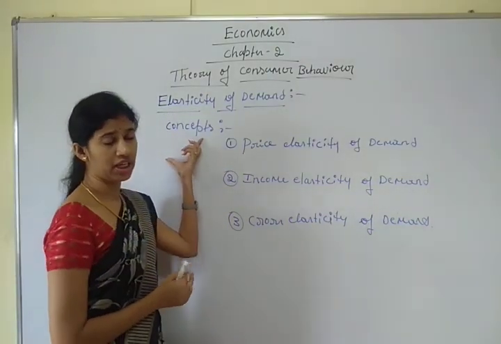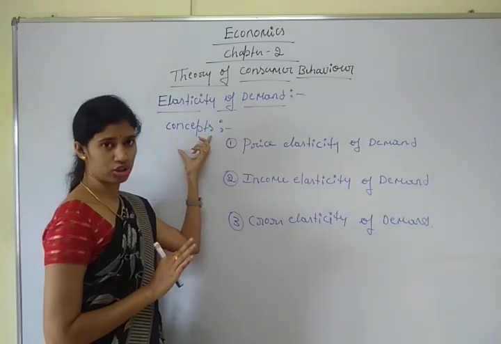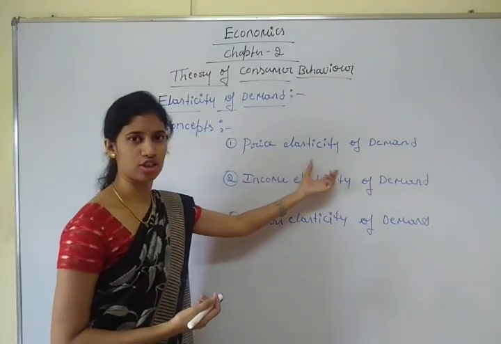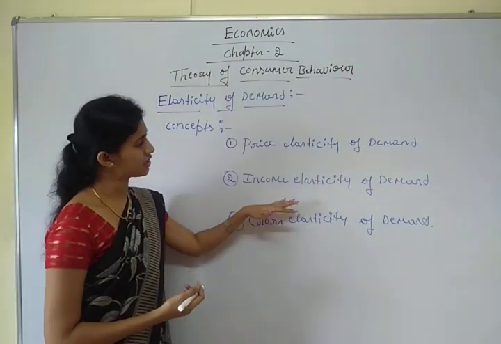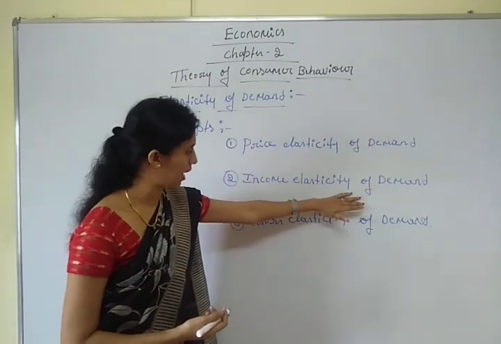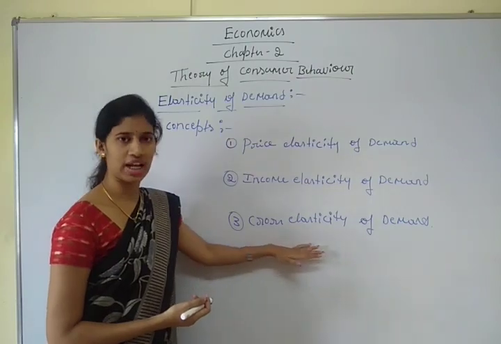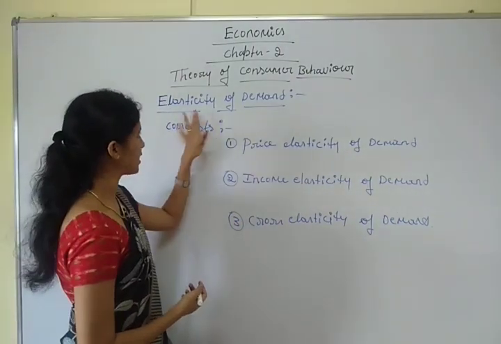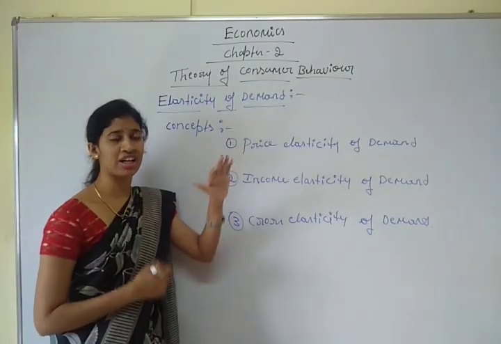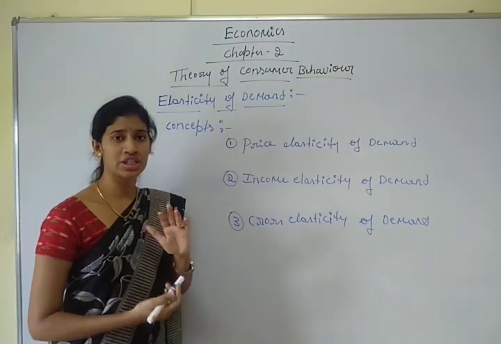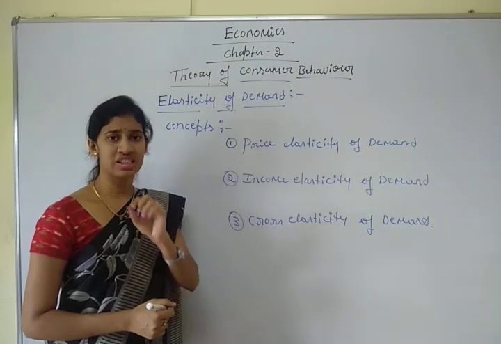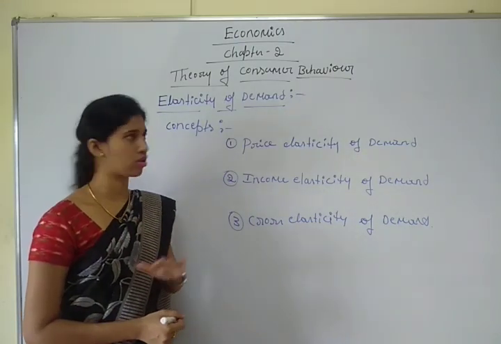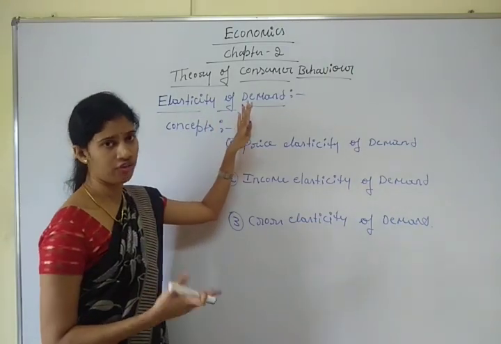So there are mainly three important concepts of elasticity of demand. The first one is price elasticity of demand, the second one is income elasticity of demand, and the third one is cross elasticity of demand. It's a very important question to us. Elasticity of demand measures the responsiveness of change in demand to one of its determinants, while other determinants remain constant.